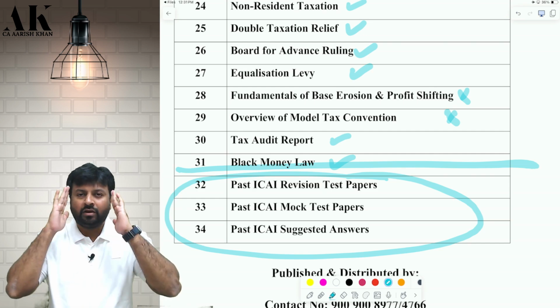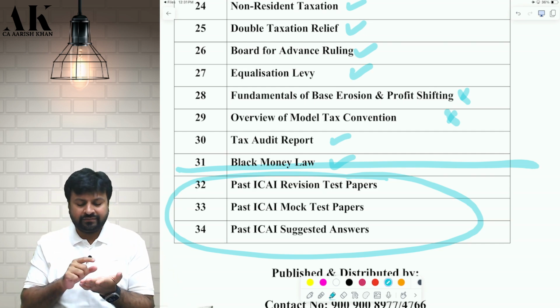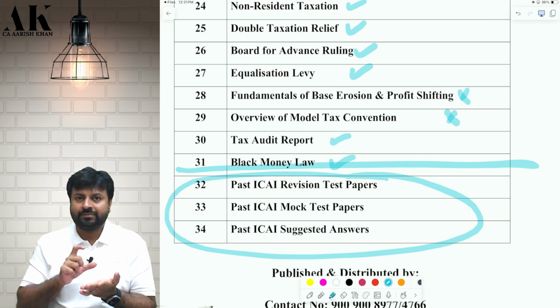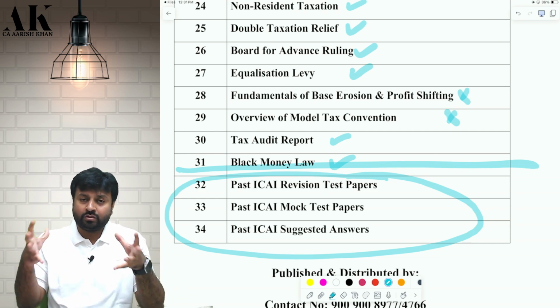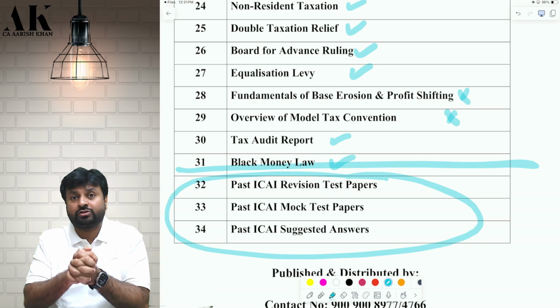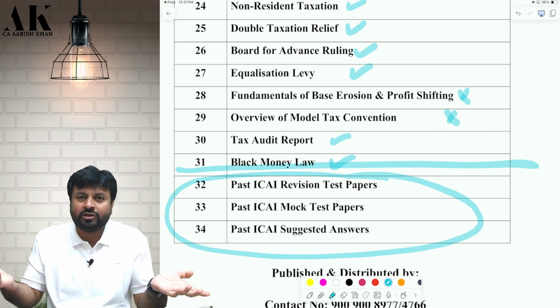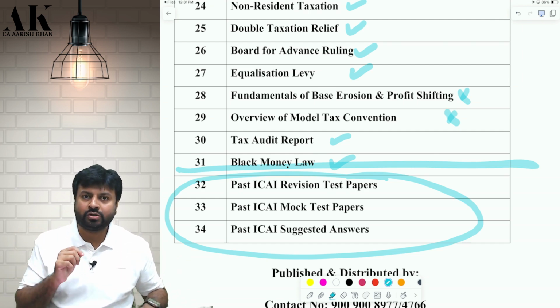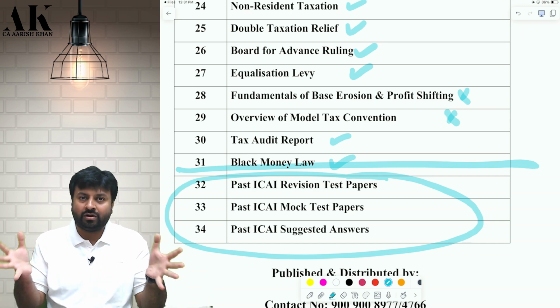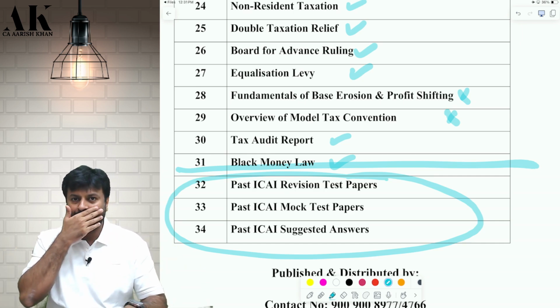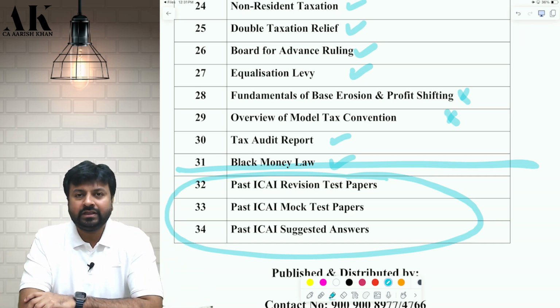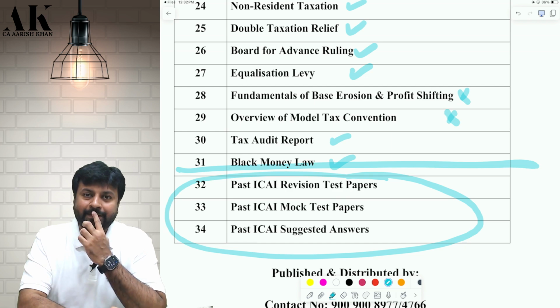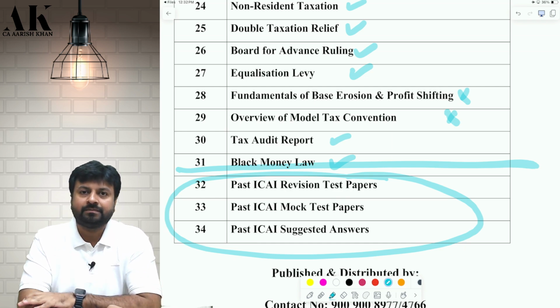My approach to learning direct tax is, first, you need to learn individual chapters, and then if all the questions come in a combination, are you able to solve them? Because ultimately, individual topics are not going to come in the exam. Your exam is of 100 marks and all of them come together, so you should be able to solve all of them in one shot. That is the reason we have put in the last 3 topics.